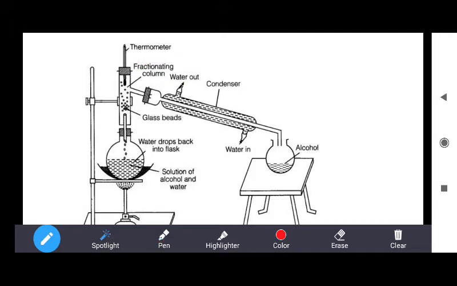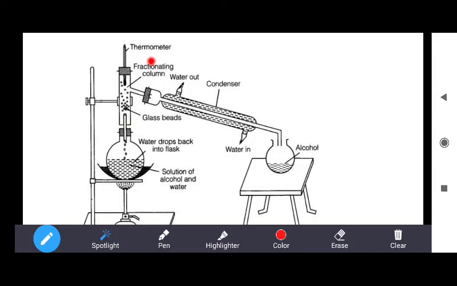When the vapors move to the fractionating column, the vapors of both water and ethanol are collected on the walls of this fractionating column, due to which the temperature of this column increases. You can check the temperature of this fractionating column through this thermometer.